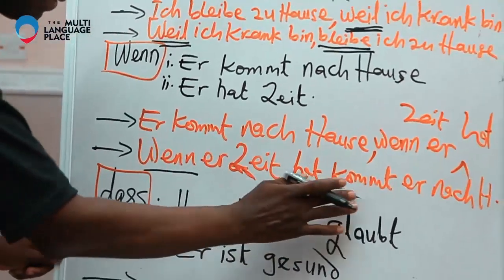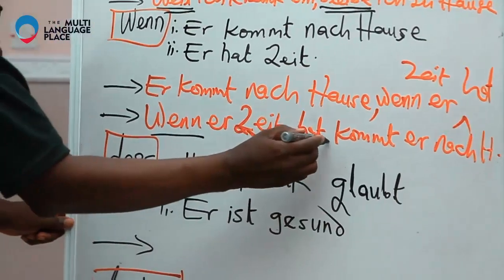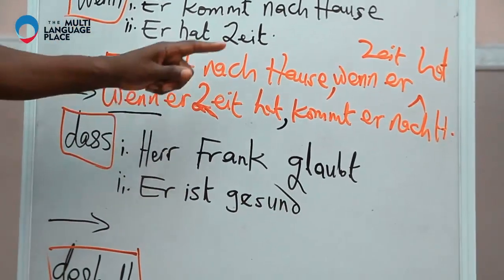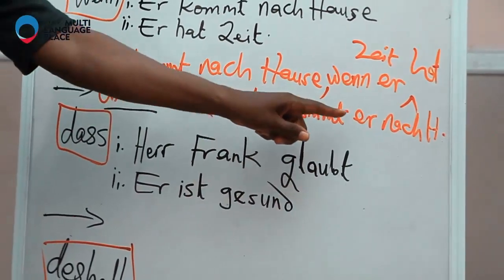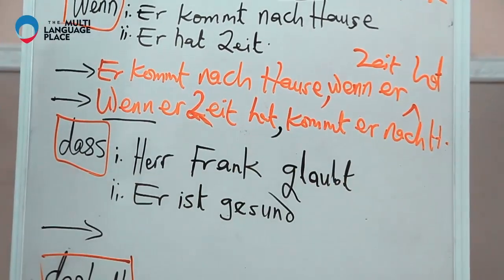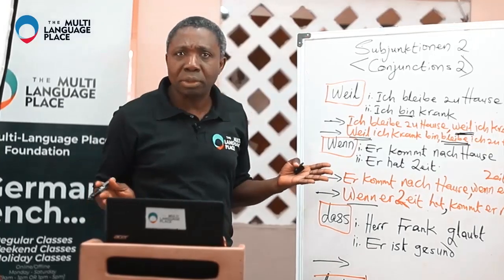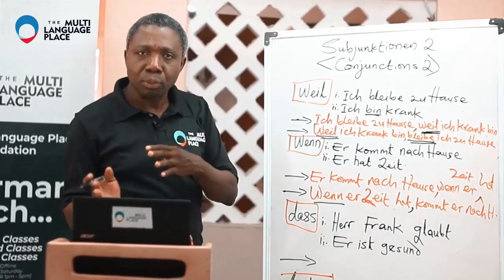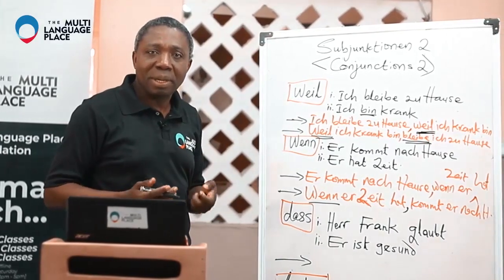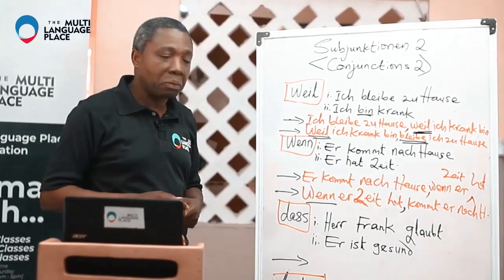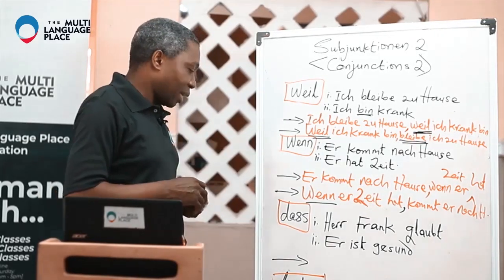So we have here a beautiful comma. So, wenn Zeit hat, kommt nach Hause. The two actually mean the same thing. The positioning is just a matter of style and a matter of what you want. The two are correct and the two are wonderful.